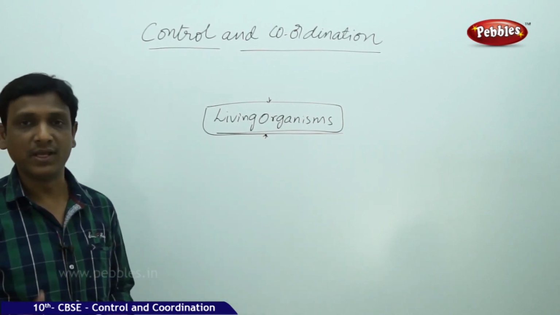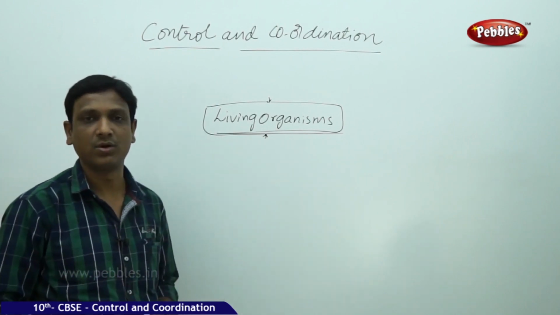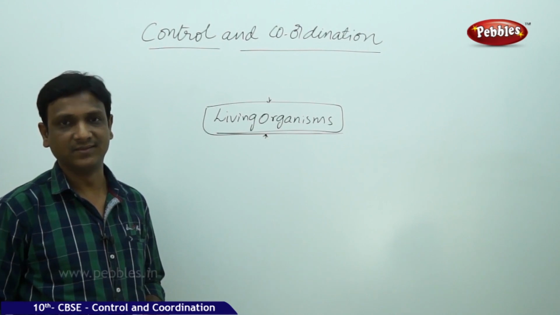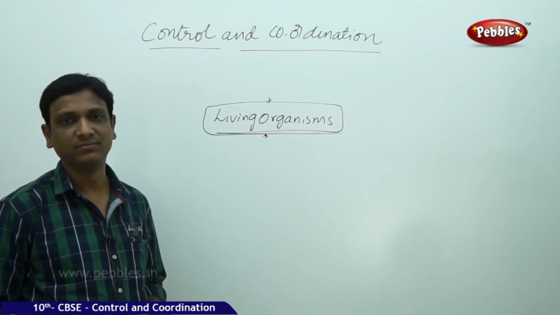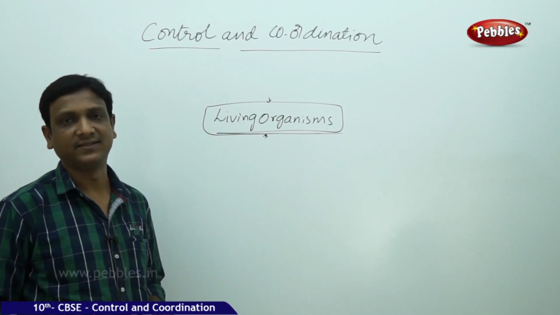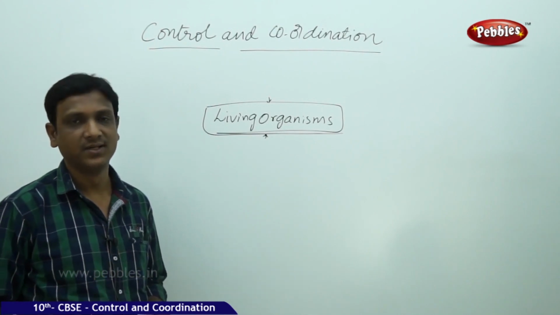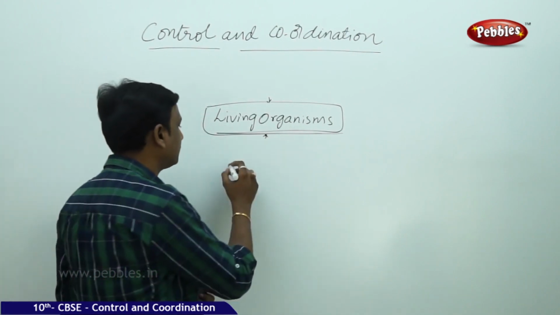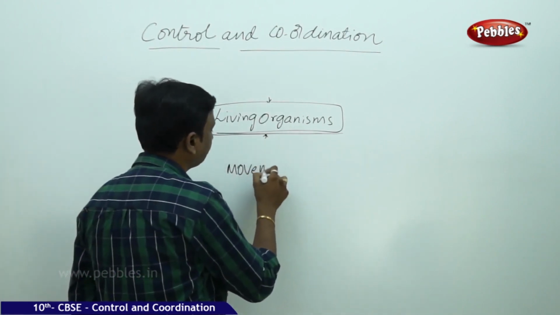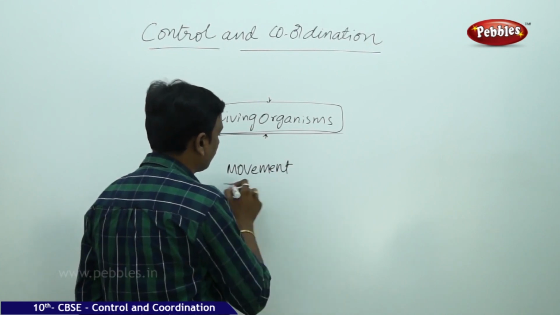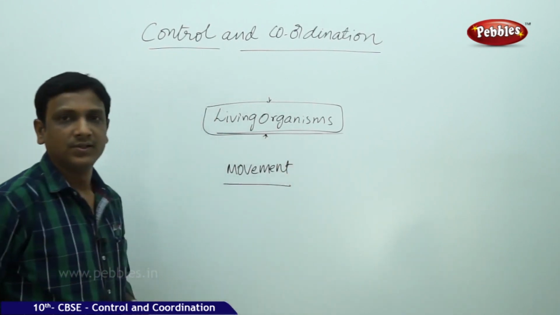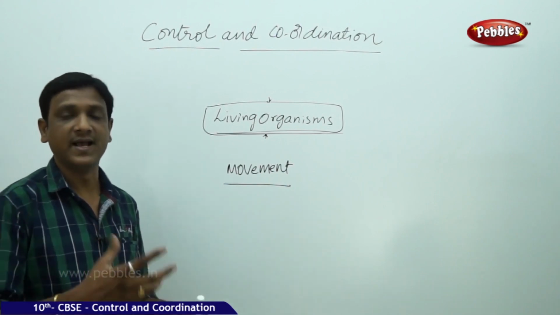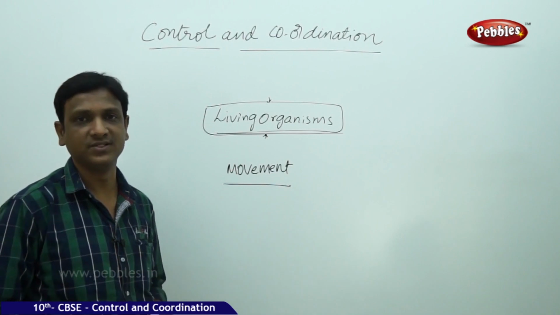All living things may not show all the characteristics we are discussing. Here in this lesson, there is a connection with one of the most important characteristics shown by a living organism, that is movement. So we think that if any organism or object is moving, it has got life.